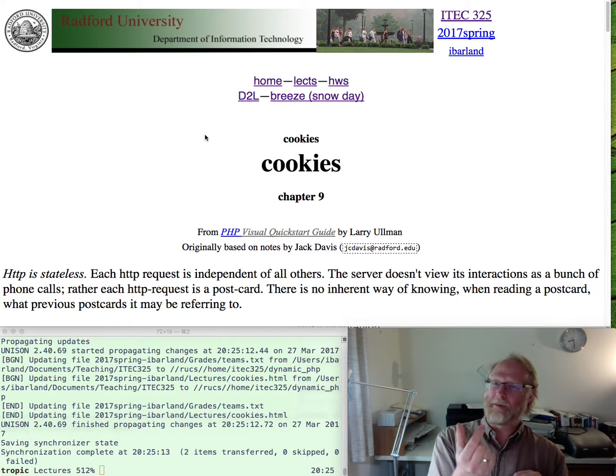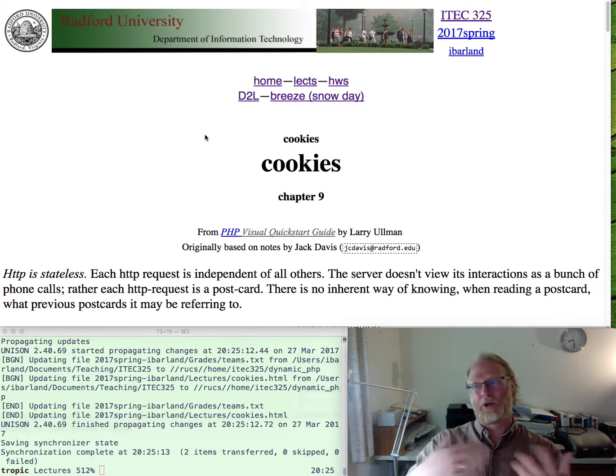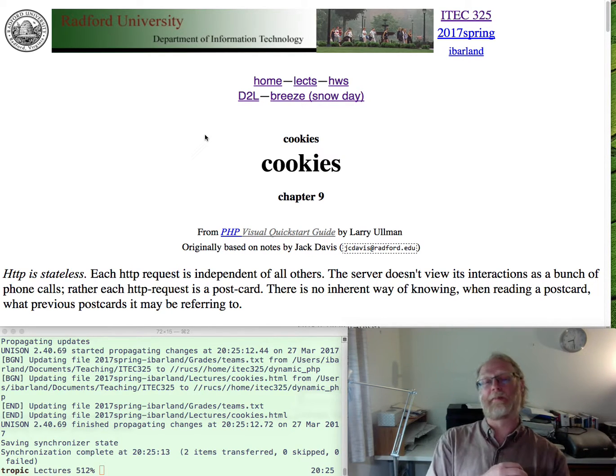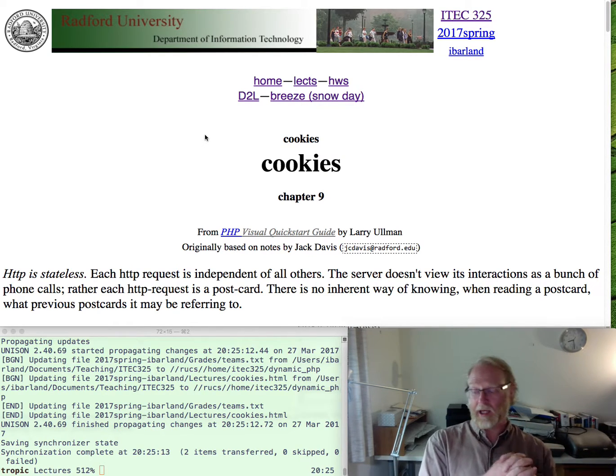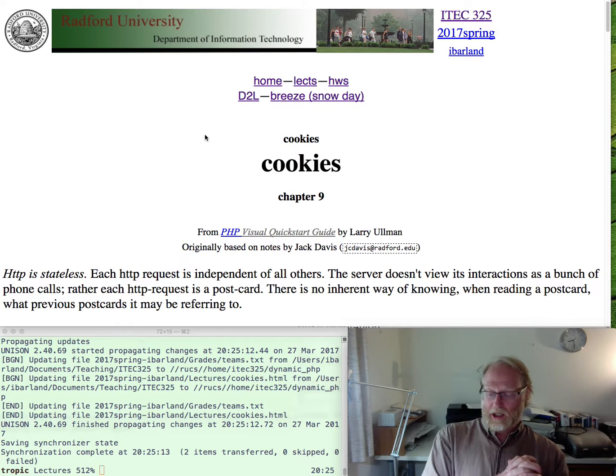That little piece of information, that little crumb of information that allows you to track one postcard and identify it with another postcard out of all the hundreds of postcards you're getting, that little crumb of information is called a cookie. Okay? So who sends the cookie? I don't ever remember filling out my customer number as 4732 when I was at crazyshoes.com.